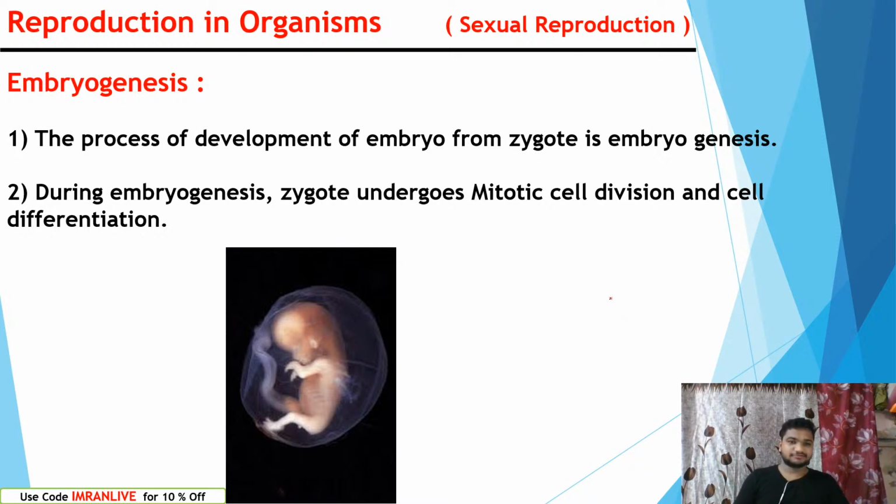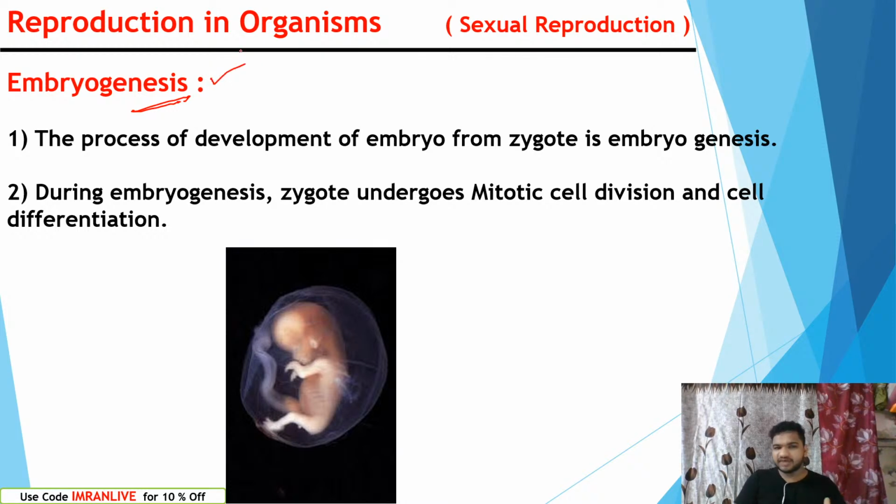Right. Wonderful. Let's understand about embryogenesis. Embryogenesis is nothing but, once fertilization occurs, we can see formation of zygote. Right? The zygote develops into several cells. There we can see formation of embryo.